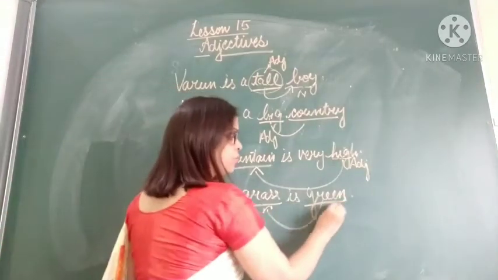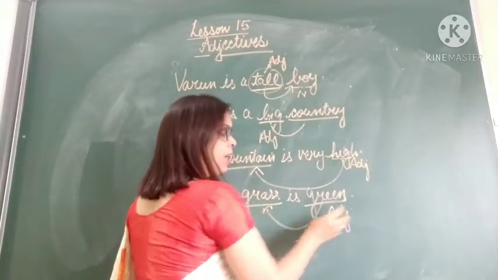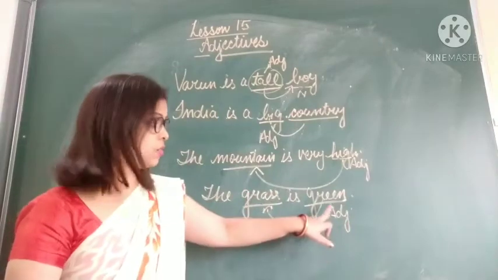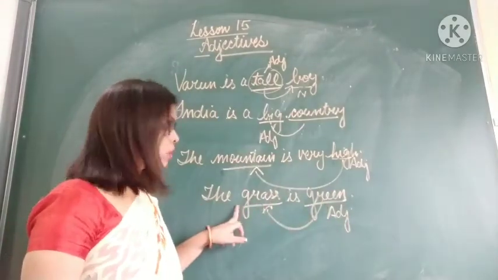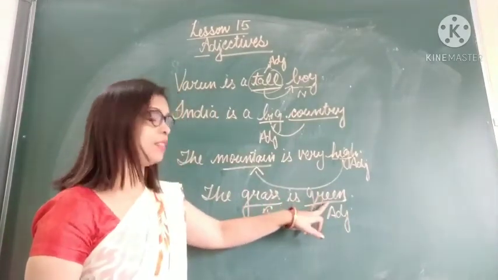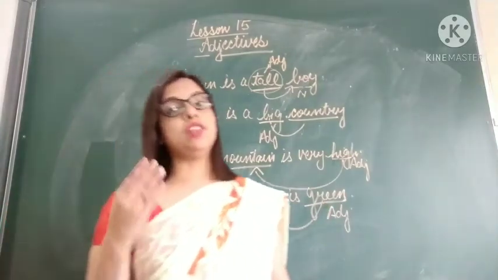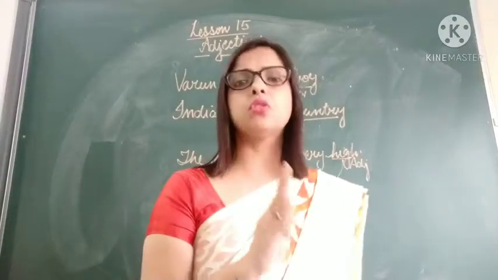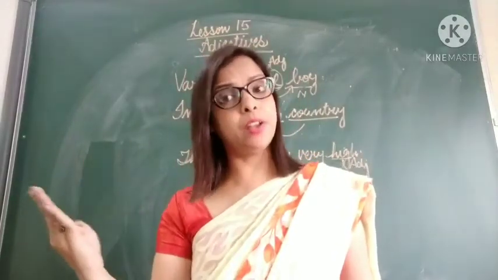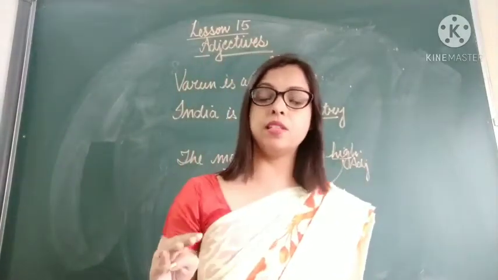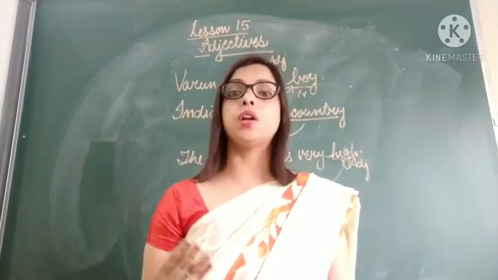So this is an adjective. Here also we see that the adjective is not coming before the noun, but it is coming at the end of the sentence. So adjectives can come before the noun, and they can come at the end of the sentence also, but they always describe a noun or a pronoun.